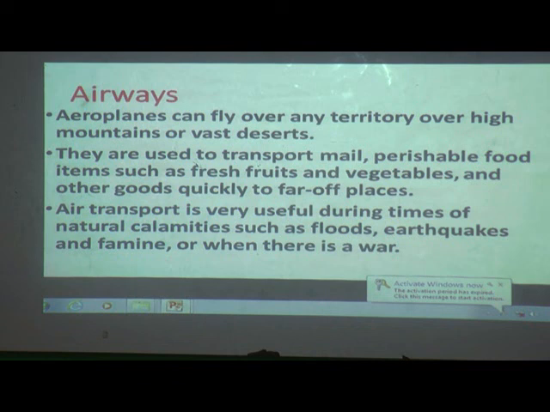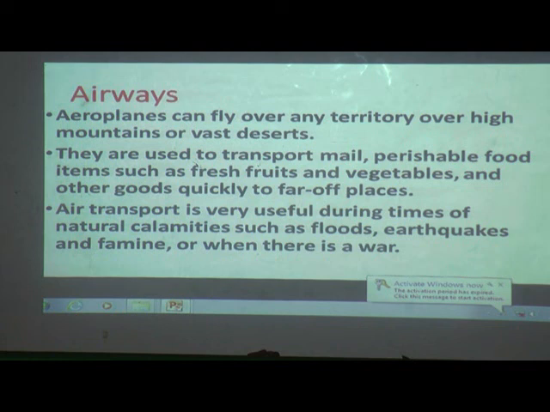Because when an earthquake or floods happen, the people are in a very emergency place. In those cases railways or roadways cannot be used, because full of water will be there. So only one remains, that is airway. With the help of airways, from helicopter or airplane, we can help the people in danger.